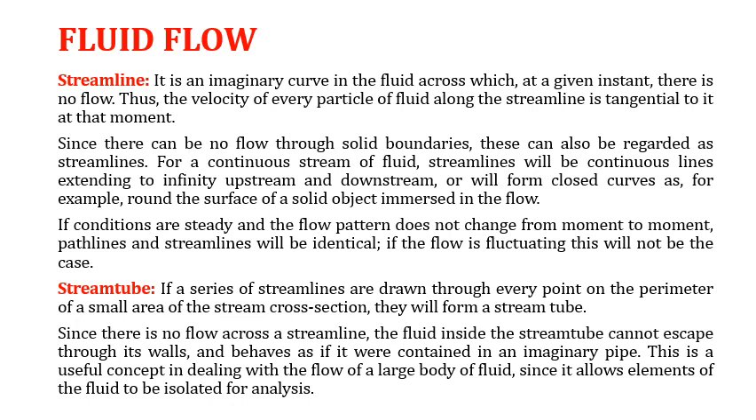For a continuous stream of flow, the streamlines will be continuous lines extending to infinity. As we know, streamlines are parallel lines. So if it is a continuous fluid, the streamlines will extend in any direction, in the upstream direction or in the downstream direction, or will form a closed curve, as for example around the surface of a solid object immersed in a flow. So if we have any solid object placed within the flow, then it is possible that the streamline will go around that object and form a closed curve.